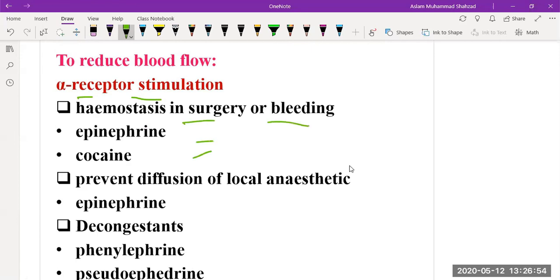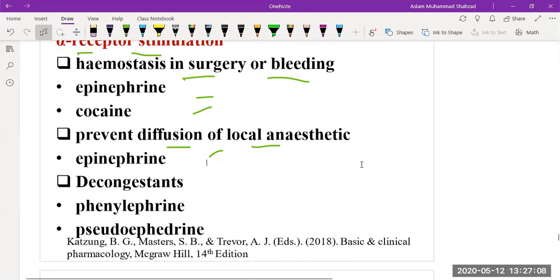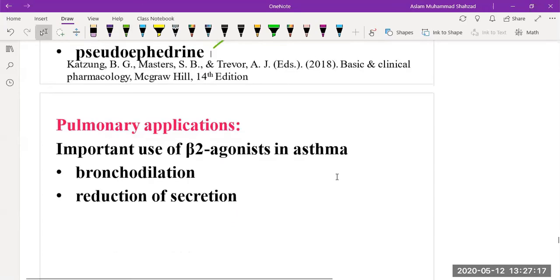Ephedrine and cocaine are examples of alpha stimulants. Then they are also responsible for preventing diffusion of local anesthetics, such as with epinephrine. Then they are also used as decongestants, such as pseudoephedrine. They also have pulmonary applications, such as the use of beta 2 agonists in asthma, especially for the bronchodilation effect and reduction in secretions.